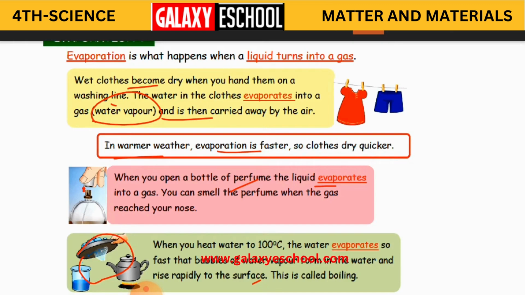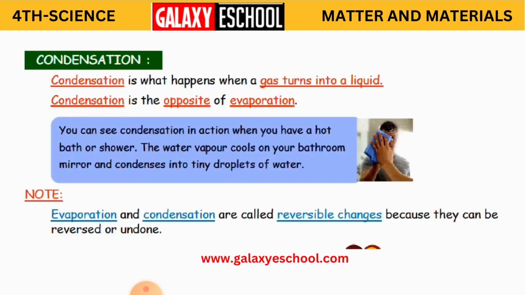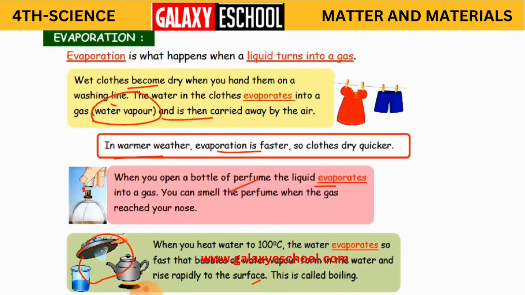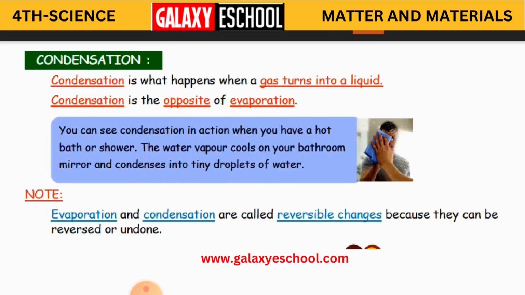Clear children? Yes. Now, another process which we have to learn is condensation. What is condensation? Condensation is what happens when a gas turns into a liquid. Condensation is the opposite of evaporation. So as I showed you in the beginning, condensation is when gas is going to turn into liquid, and this is the opposite of evaporation.